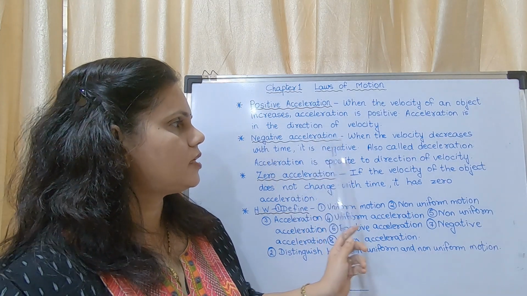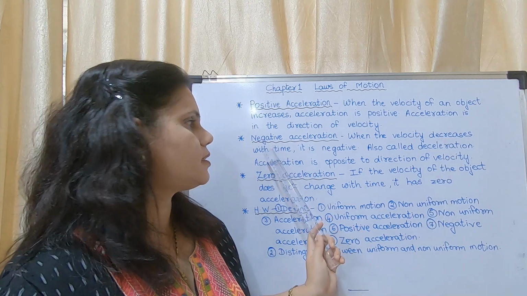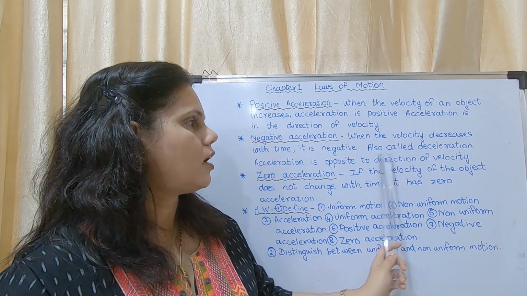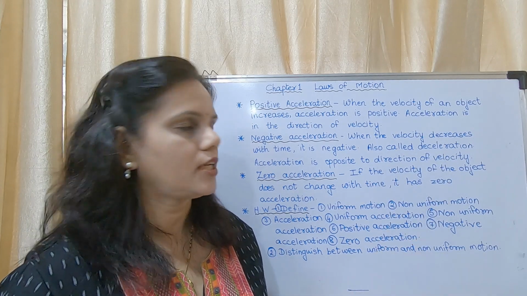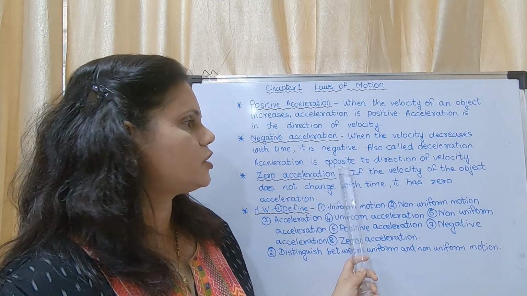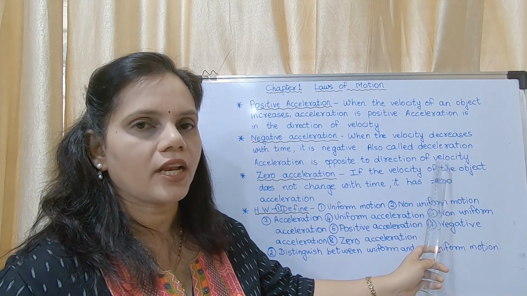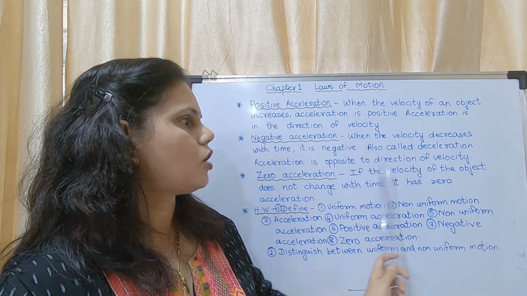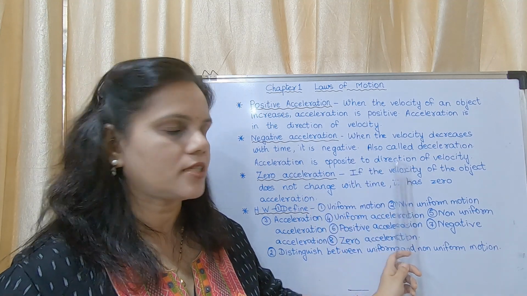Negative acceleration: when the velocity decreases with time, it is negative acceleration, also called deceleration. This is an important word, deceleration. Acceleration is opposite to the direction of velocity. Here it is in the direction of velocity, and here it is opposite to the direction of velocity.